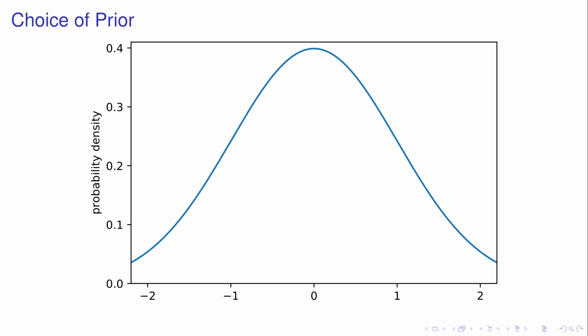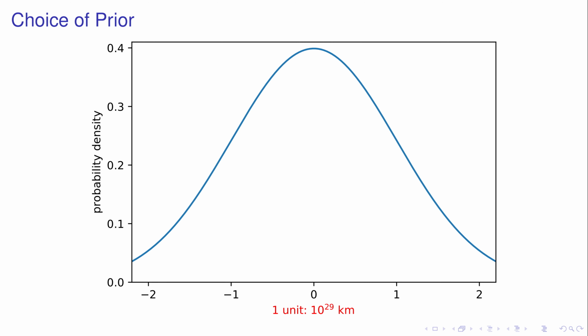The standard deviation they used for the normal distribution is 10 to the power of 29 kilometers, an unimaginably large number. To put it into perspective, this is larger than the estimated diameter of the observable universe. Admittedly, with this astronomically wide prior, the model works quite well when predicting results that have been observed in previous experiments. But since we are not only trying to predict, but also explain human behavior here, I think we should choose parameter settings that are plausible within the context of the human mind.